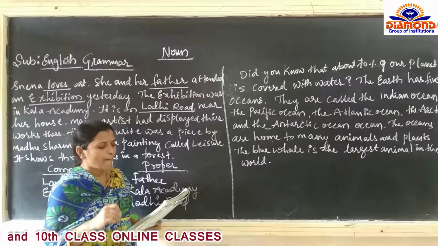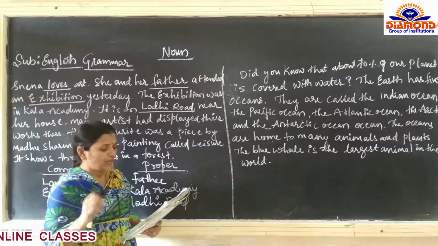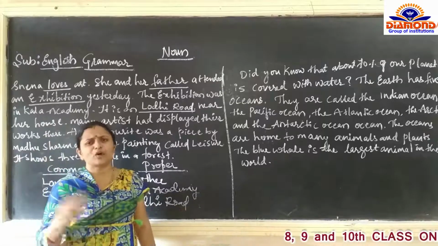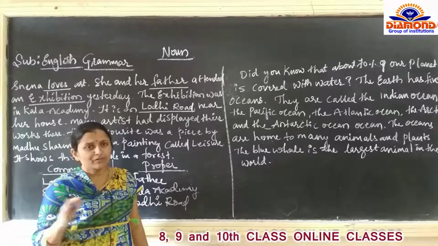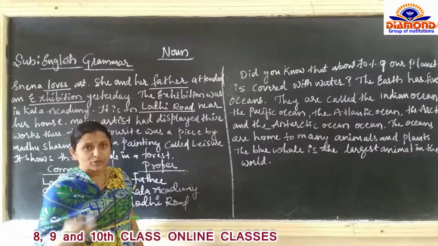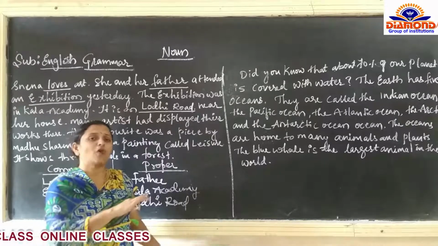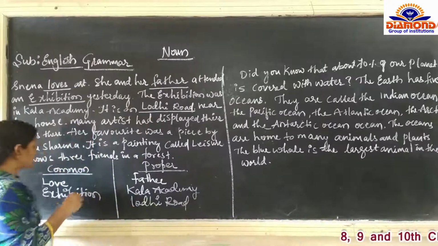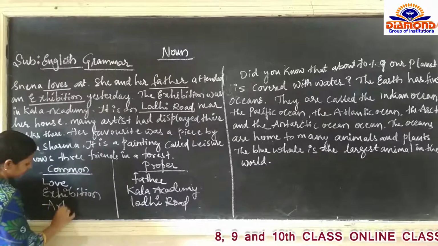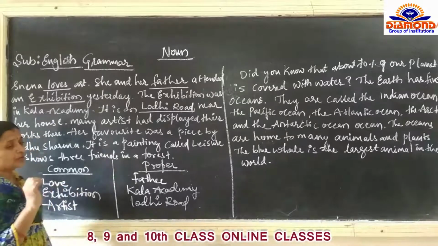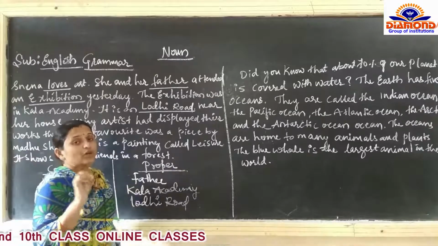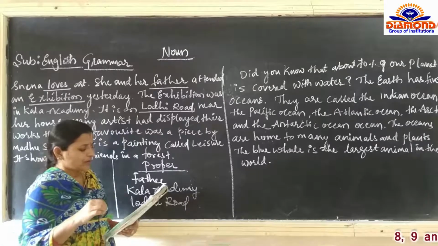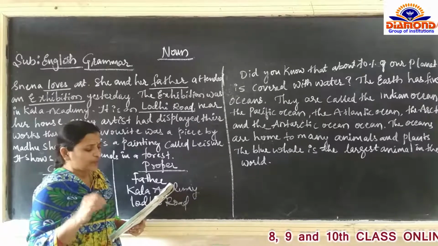Near her house, many artists. Artist: for every artist, we are going to call them an artist. We are not talking about a particular name. For all the artists, we are going to call them an artist. So artist is also a common noun. We are not talking about a particular artist; we are talking about artists commonly. Artists displayed their work there.